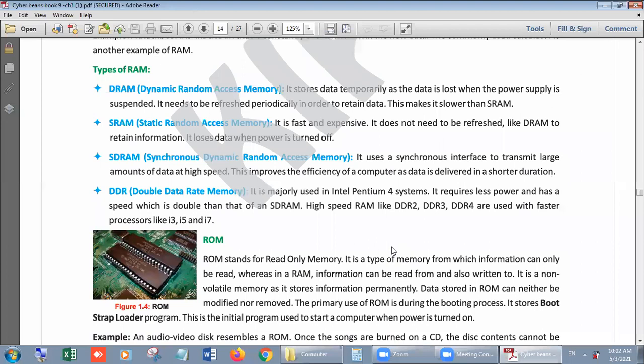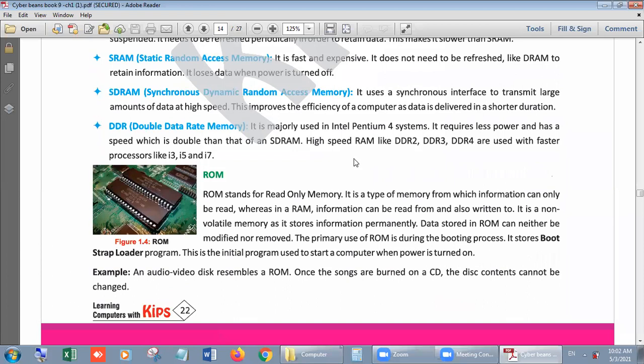Next was DDR, which we are using nowadays, double data rate memory. What does it mean? It is like side roads with the GT road. If you have four lanes on the main road, then we can divide the traffic, right? In the same way, in RAM, before DDR, double data rate memory, we had only two ways.